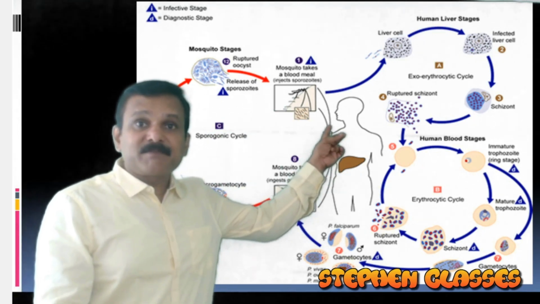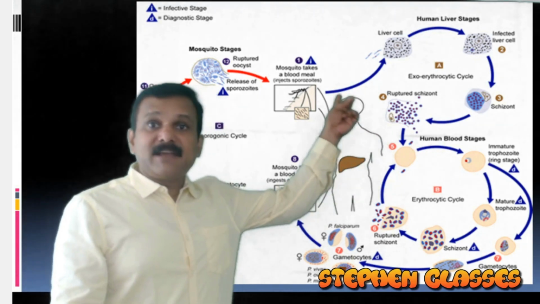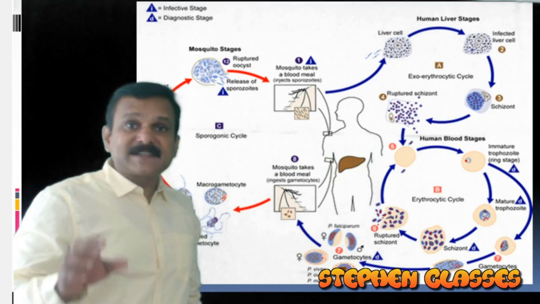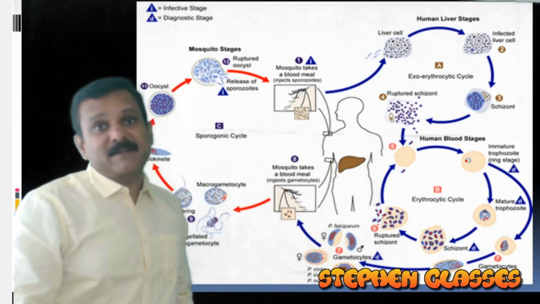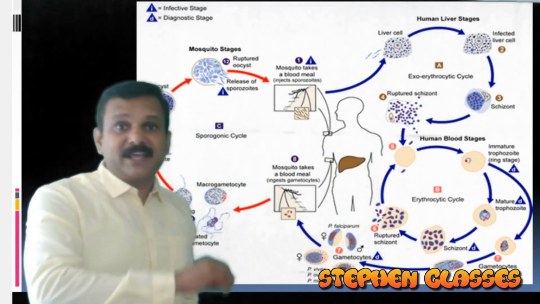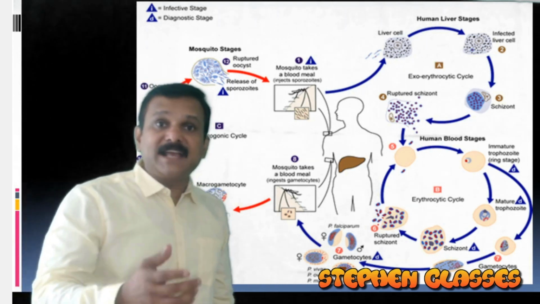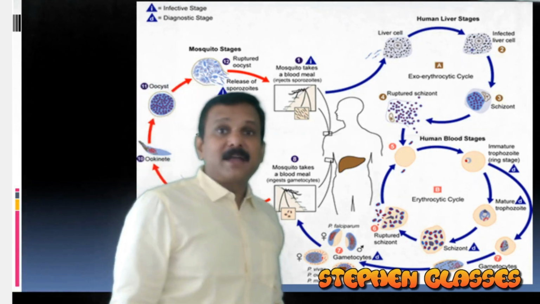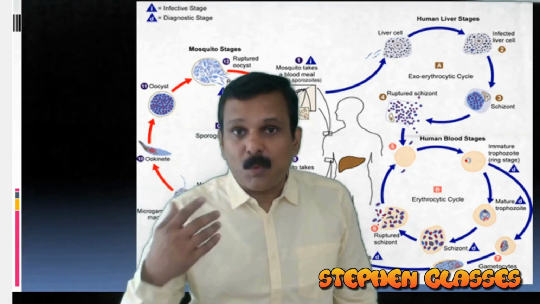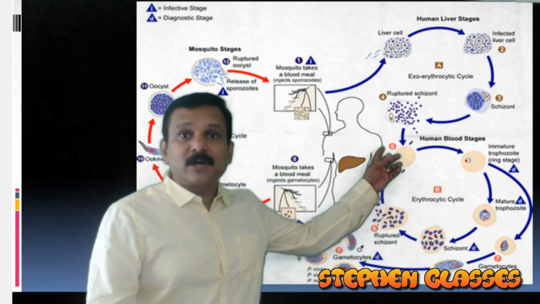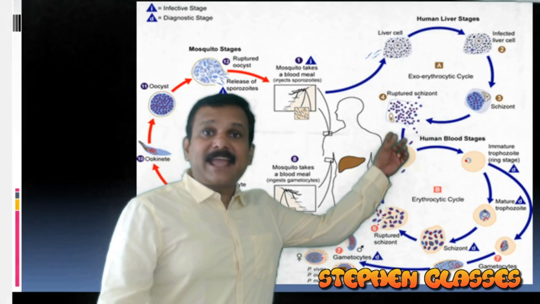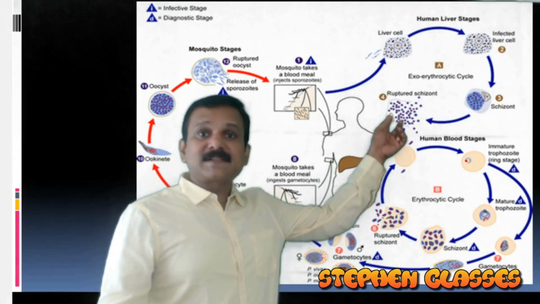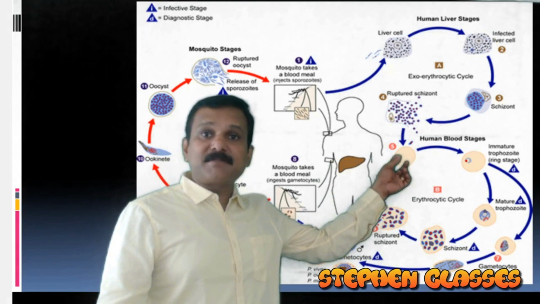Then what happens? These sporozoites will first enter the liver cells. Remember, sporozoites will enter into the liver cell. They will perform schizogony, and then it will release merozoites or cryptomerozoites. And these cryptomerozoites, what will happen further? They may again attack the liver cell, or some of them will enter into the RBC.